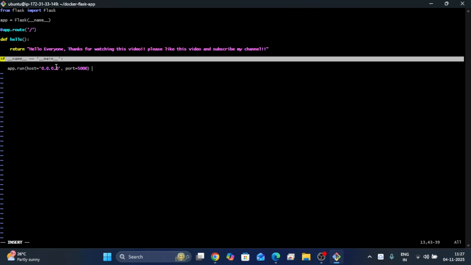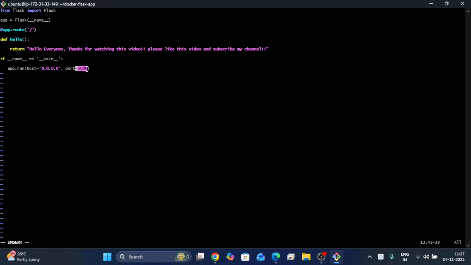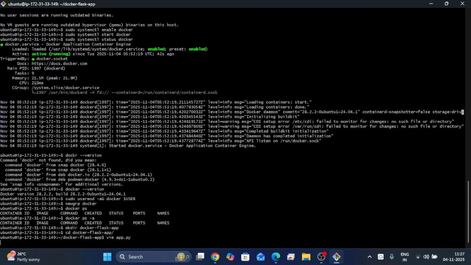Then if __name__ == main. This is the port number of the container. Sorry, the port number of the host. And this is the IP address. Next, save this. To save, press escape and then shift colon wq.